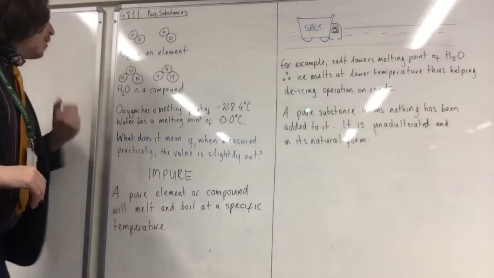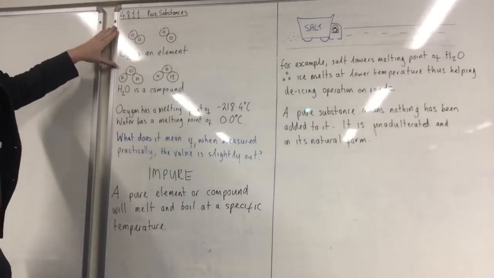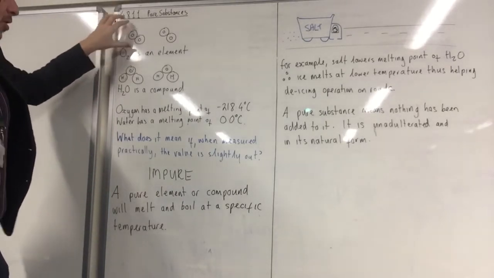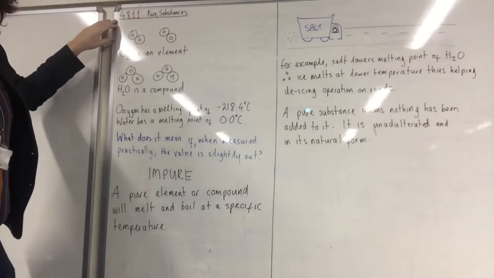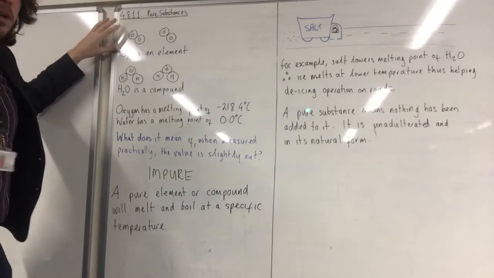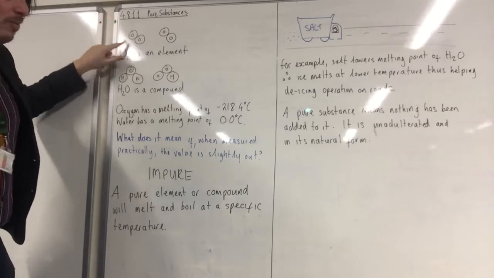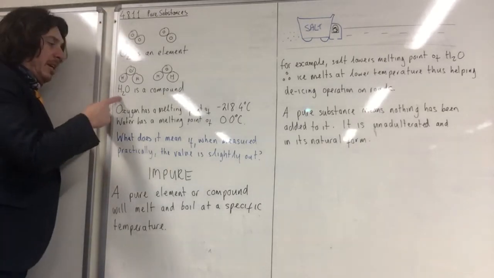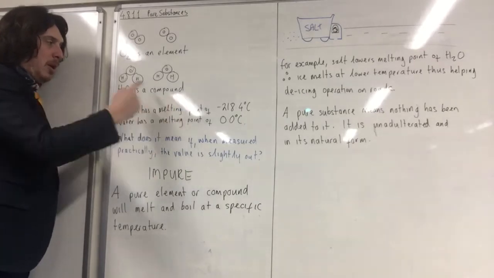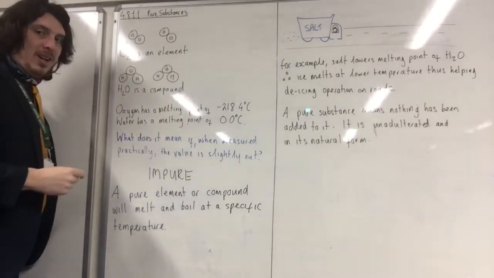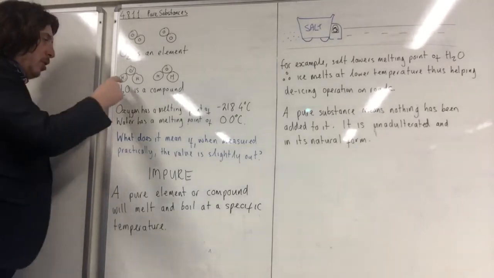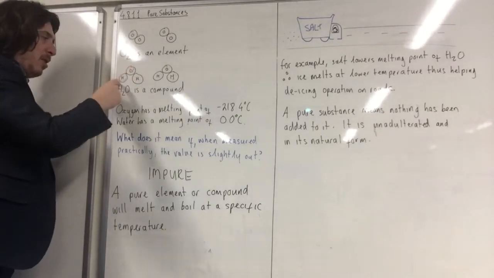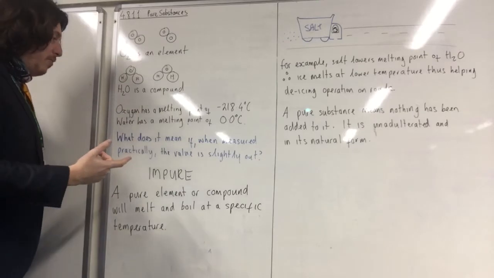Okay, so oxygen is an element. It travels around in pairs as a gas, so it's what's known as a diatomic molecule. But it's an element because it's only made from oxygen. Water is a compound. The hydrogen and the oxygen are chemically bonded to each other, so it's made from 2 different elements that are chemically bonded to each other.